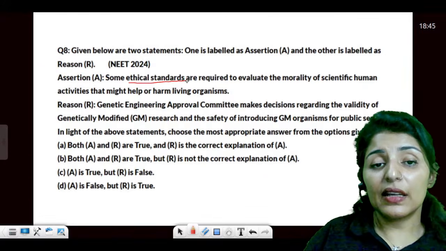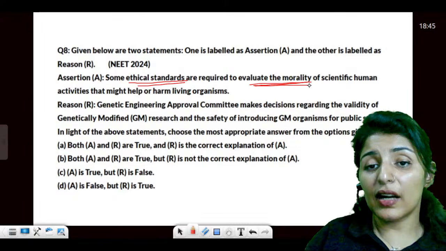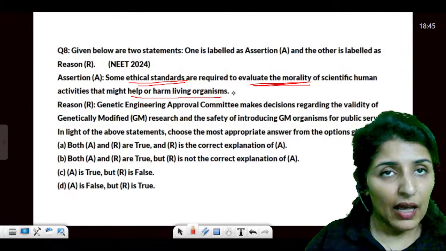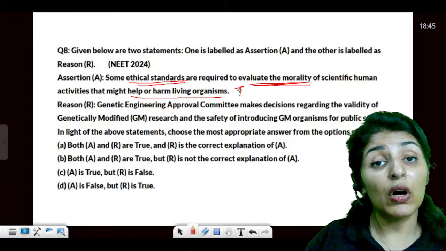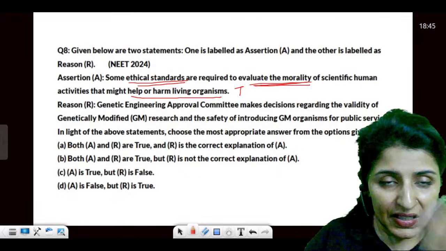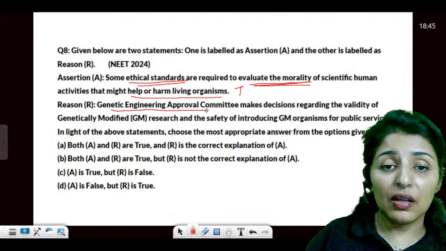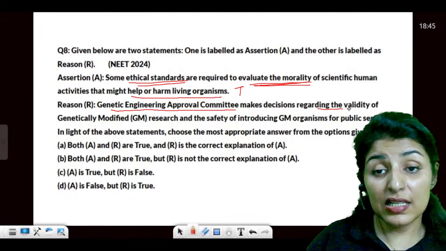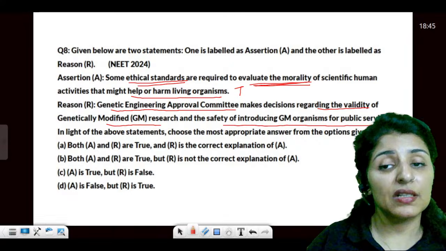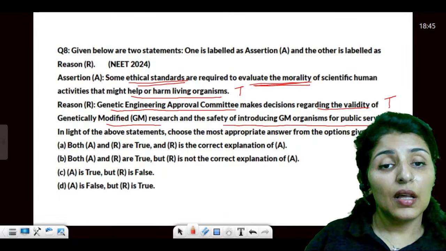Now, some ethical standards are required to evaluate the morality of scientific human research that might help or harm. Yes, there has to be some ethical standards. You can't go around making any discoveries. And then the Genetic Engineering Approval Committee, GEAC, makes decisions regarding the validity of research and safety of introducing it for the public services. This is also true.